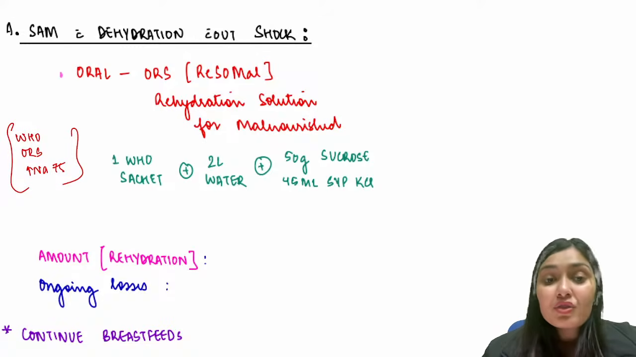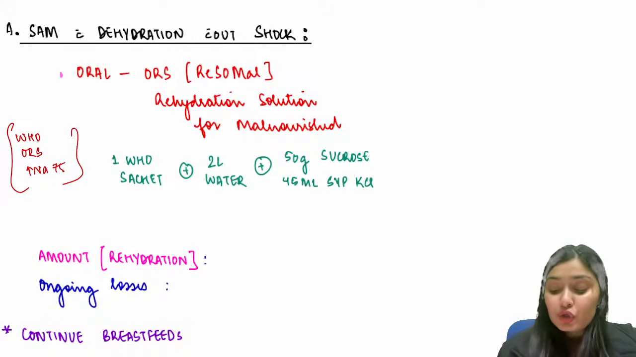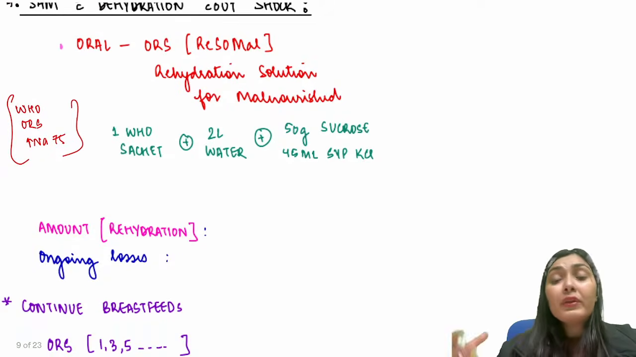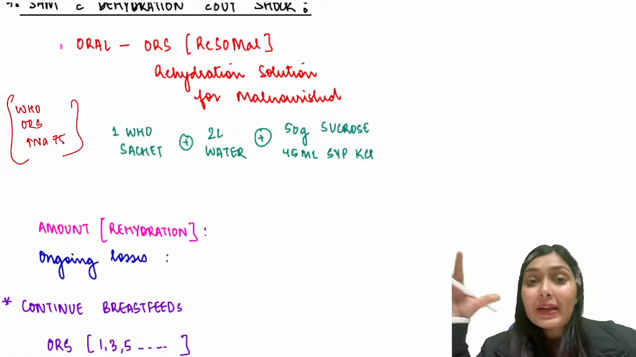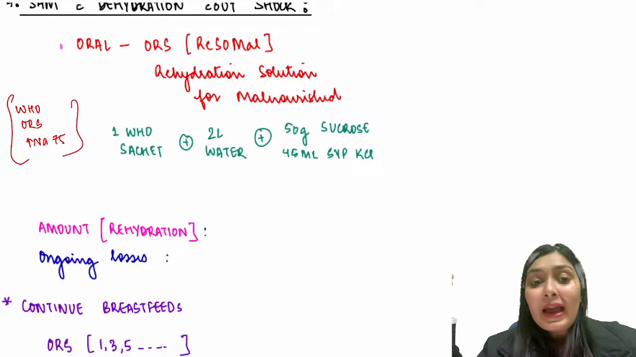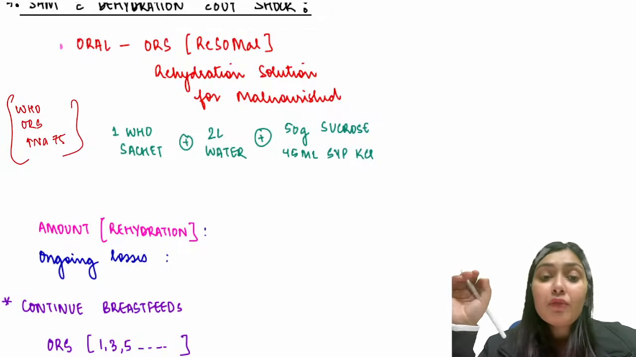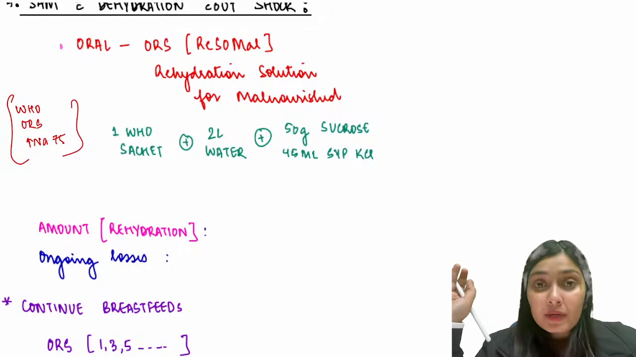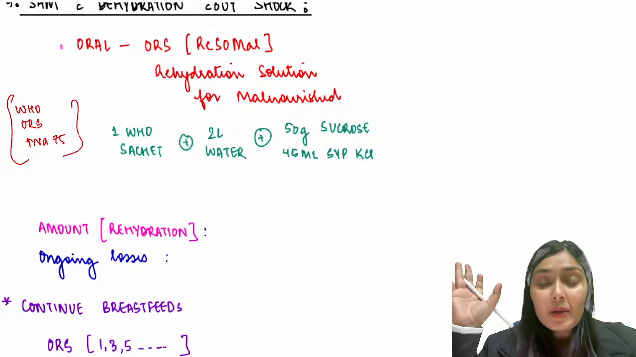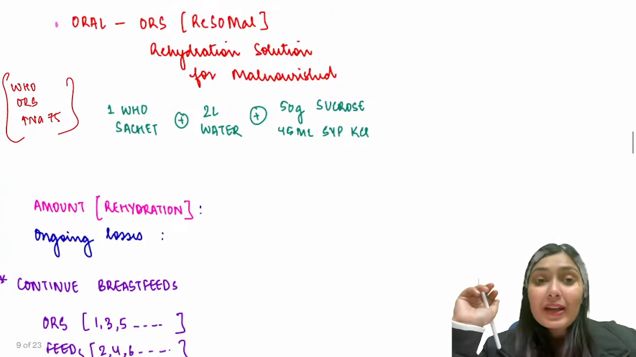That is the rehydration solution for malnourished children. Here, instead of dissolving 1 WHO sachet into 1 liter of water, I am going to dissolve it in 2 liters of water and add 50 grams of sucrose and 45 ml of KCl to it. This makes up your ReSoMal. How much ReSoMal does this child have to be given?